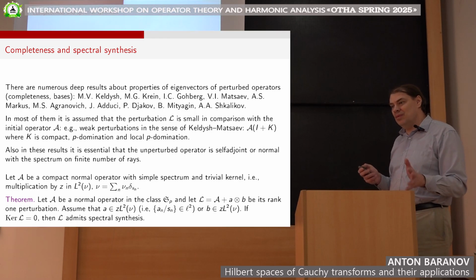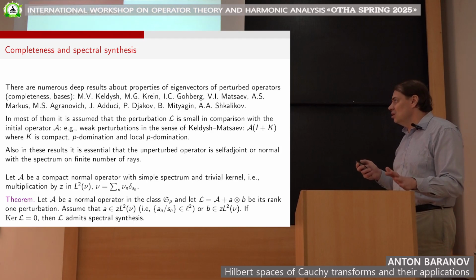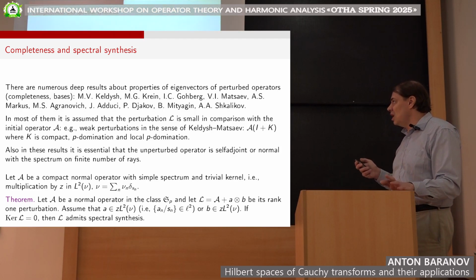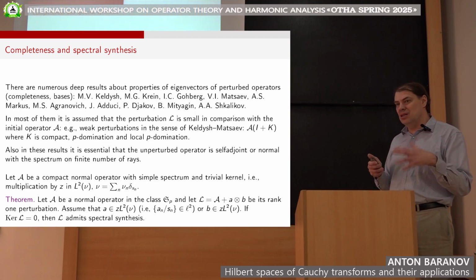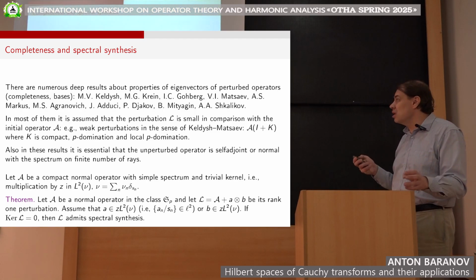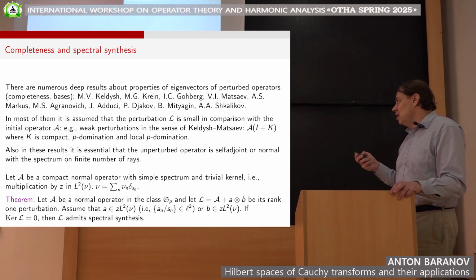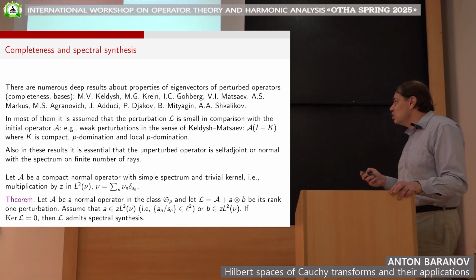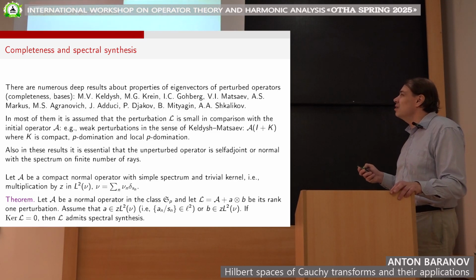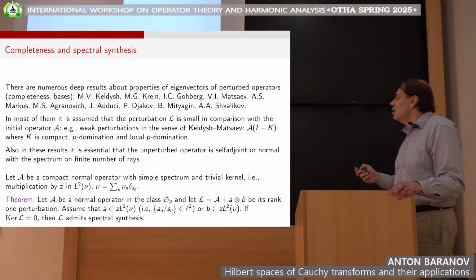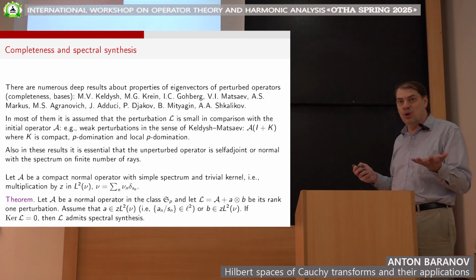Still, there are always some restrictions. In more or less all results of this type, the perturbation is assumed to be small in comparison with our initial operator A. For example, there are so-called weak perturbations in the sense of Keldysh-Matsayev, where we add to A something which is a product of A with some, again, small compact operator.